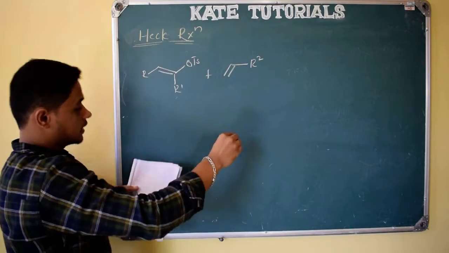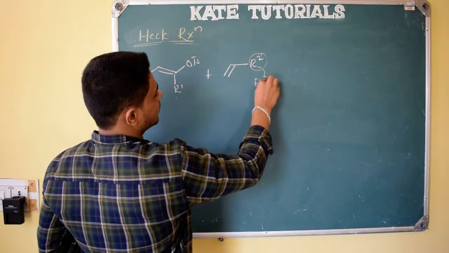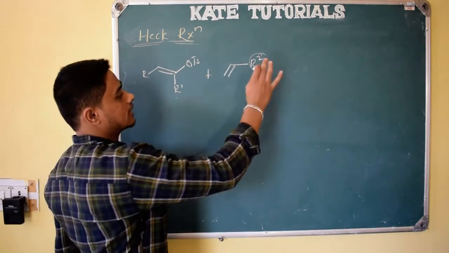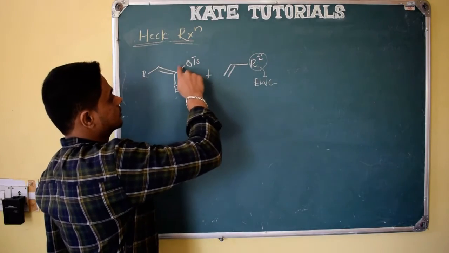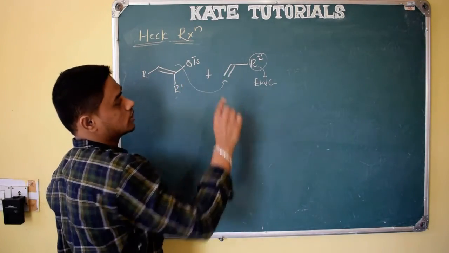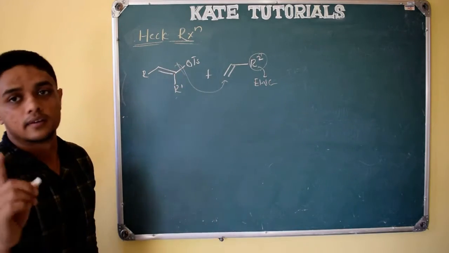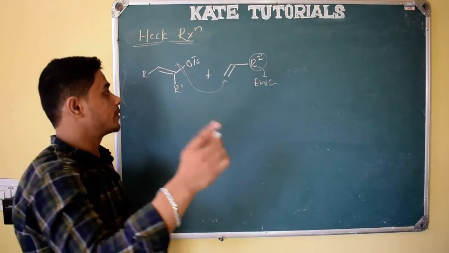I have told you, if they have given R2, it should always be an electron withdrawing group. They will mention R2 is an electron withdrawing group. Let us assume that it is an electron withdrawing group, and if so, this group will attack this position. You should remember one thing, and palladium will insert here only. First thing. Second, it will attack here, and the selectivity will be trans-selective.